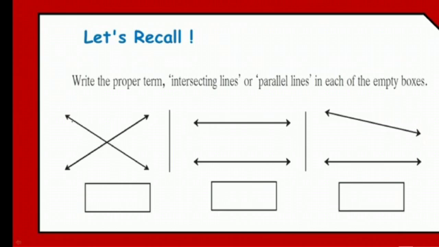Clear? Now in the third figure, the lines are not intersecting each other, but they are not even parallel lines because one is different and the other one is different. And if you all can see those lines, if they go ahead and join together, that means they will intersect each other. अगर वो third figure में जो दो lines है, they are not in a similar figure, right? पर अगर उसको आप एक्सटेंड करेंगे, तो वो एक्सटेंड करते समय they will join at one point, because they are not in a straight direction, one is in a different direction, one is in another direction. So whenever you will extend those lines, they will intersect at any point. So that intersection point will be there, and therefore those lines will be intersecting lines. Okay.